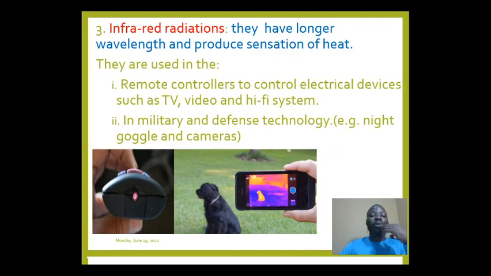Then the next one we have is infrared. There's no doubt that if you look at the common remotes that we have at home, there's something in the form of an LED or bulb at the front of it. What that LED is functioning on is what they call infrared radiation.